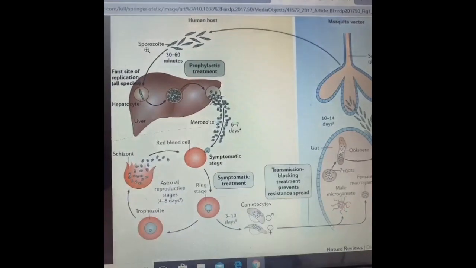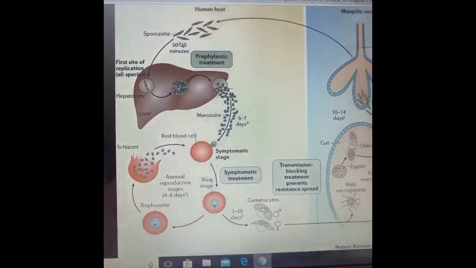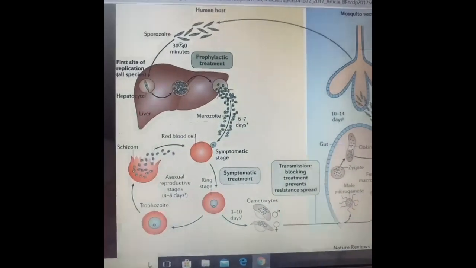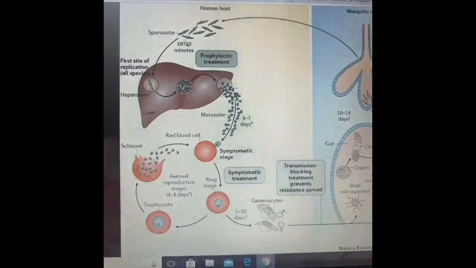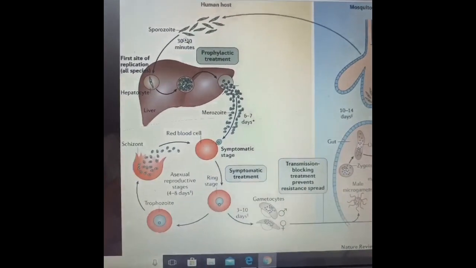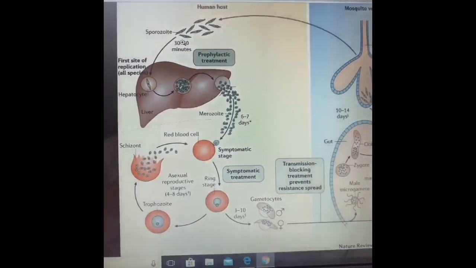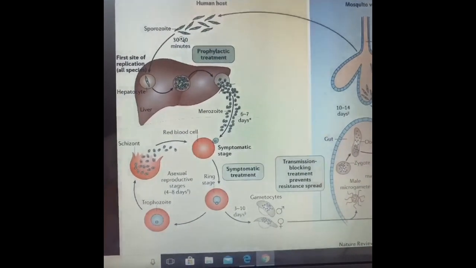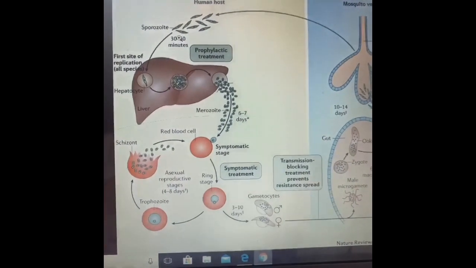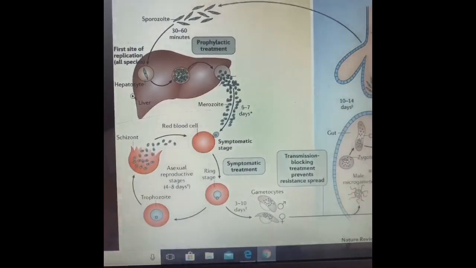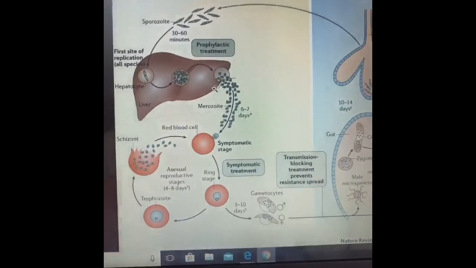enters as sporozoites. The rupturing of the RBCs is associated with the release of hemozoin, which is responsible for high fever recurring every 3 to 4 days and causing chill and fever. So these sporozoites' first site of replication is the hepatocyte, or the liver cell.